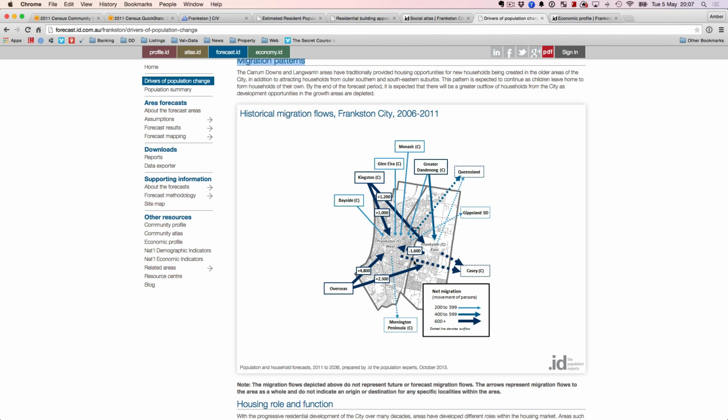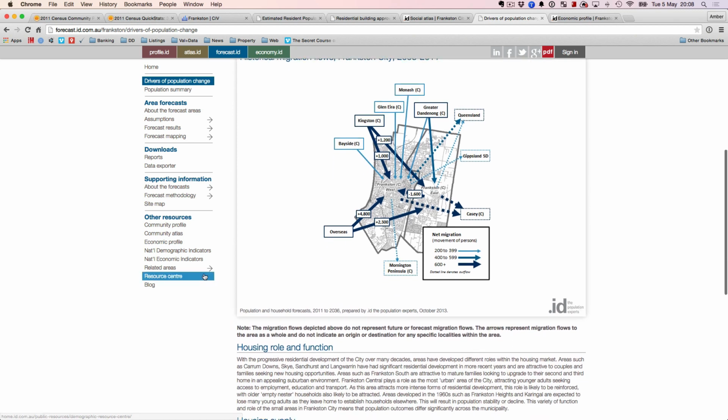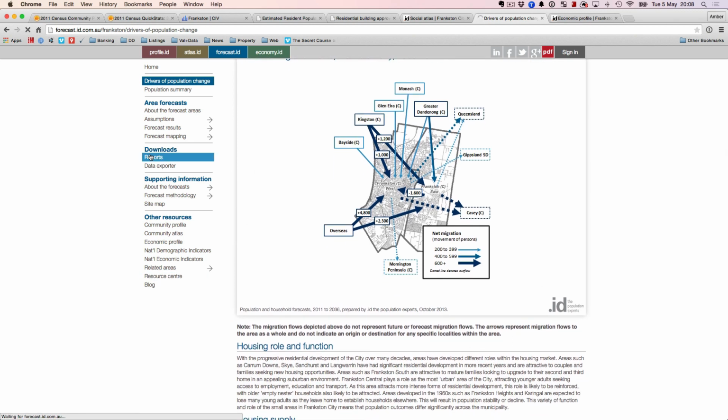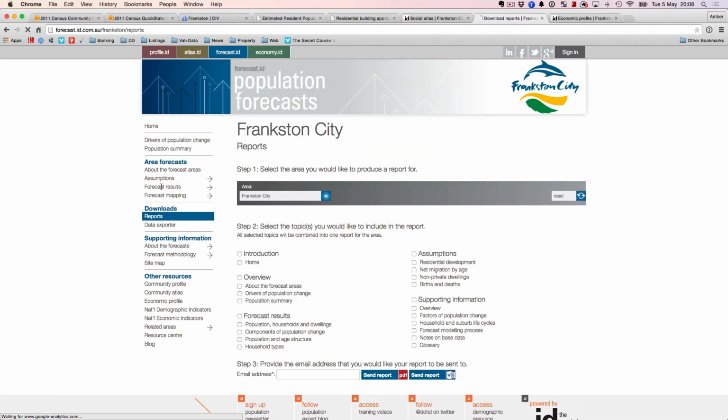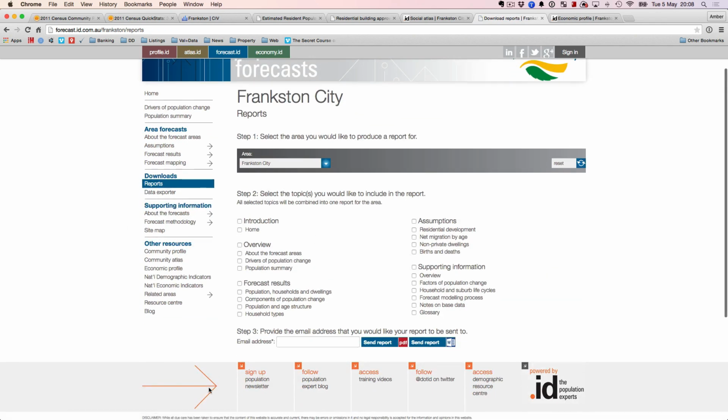It also tells you, for people who've moved out of Frankston, where have they gone to? They're going to the Kingston council, or they moved out to Mornington Peninsula. And it gives you ballpark numbers for what sort of movement is taking place. Again, there is a report section for this forecast as well, and you can select the tabs you want, put in your email address, and send yourself the report.